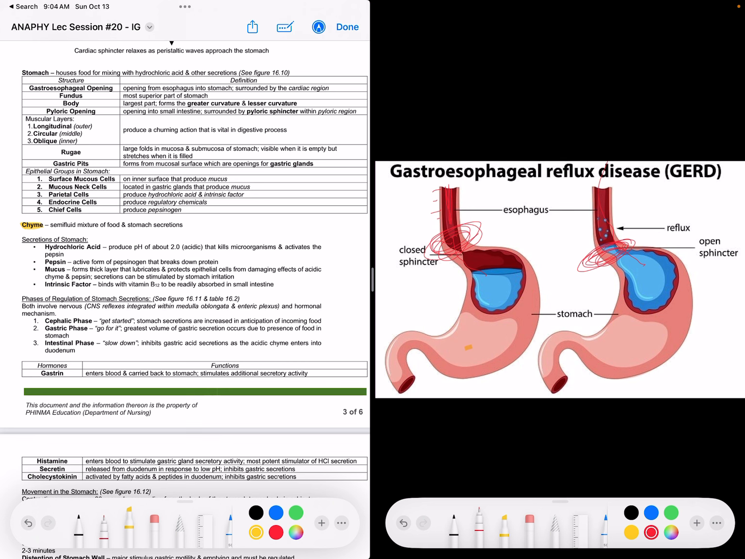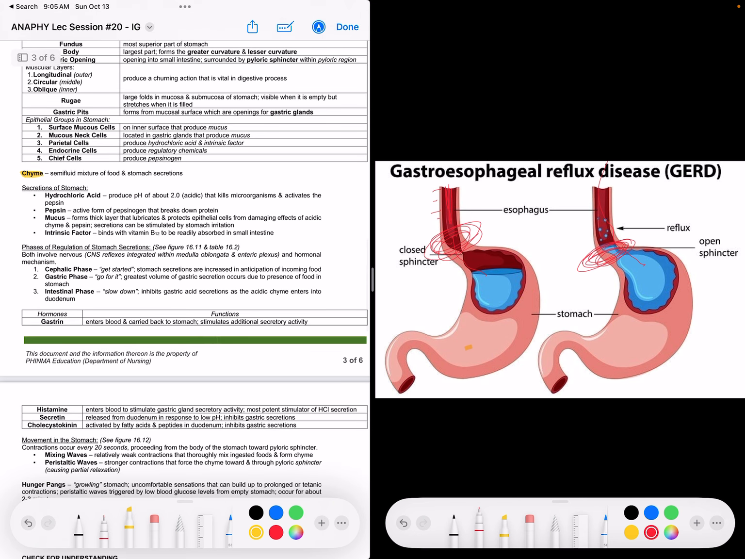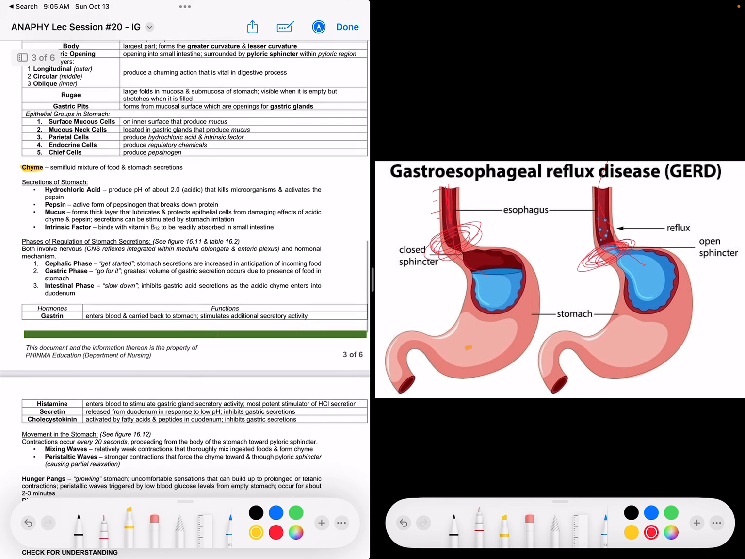So, acidic na siya. That kills microorganisms and activates the pepsin. Okay, so pepsin is the activated form of pepsinogen that breaks down protein. Mucus forms a thick layer that lubricates and protects epithelial cells from damaging effects of acidic chyme and pepsin. Secretions can be stimulated by stomach irritation. Intrinsic factor binds with vitamin B12 to be readily absorbed in the small intestine.